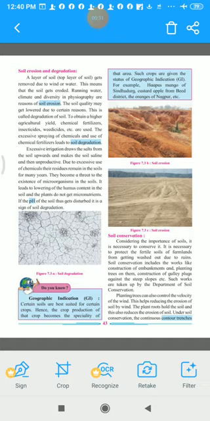I told you the top layer of the soil has many nutrients in it, and due to the winds or rainwater this top layer of soil is removed or carried away with the wind or water. So that is what we mean by soil erosion. The carrying away of the top layer of the soil by the wind or water, or due to any other climatic conditions, is called soil erosion.